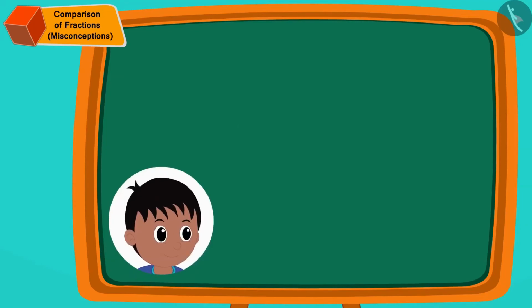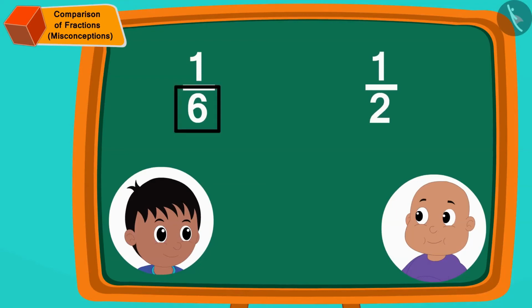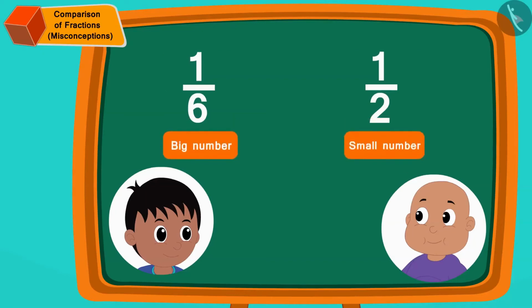Now Raju once again started teasing Bablu that he got 1/6 part of sandwich and Bablu got 1/2 part of sandwich. And because 6 is a larger number than 2, he got a larger portion of the sandwich. Children, is Raju's statement correct?